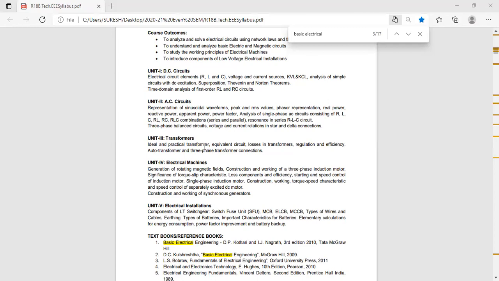Next, fourth question. Write down the fourth question. Derive the EMF equation of transformer. I think we have derived the equation. What is the equation we have derived? What is the formula? E is equal to 4.44 f N B A.